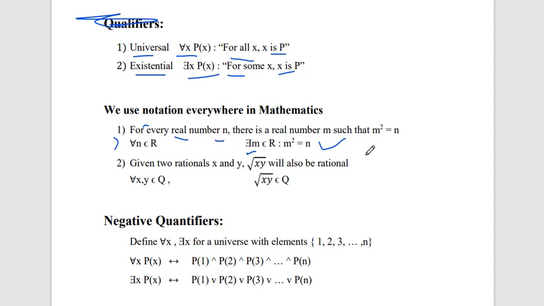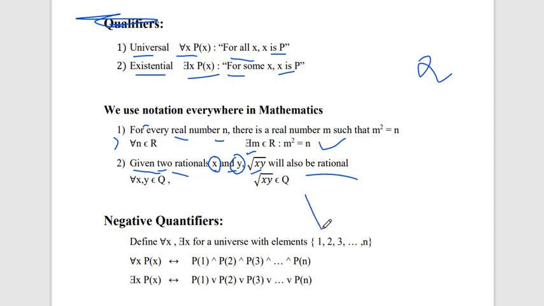Okay, let's take a second example: given two rationals x and y, the square root of xy will also be rational. Rational means it belongs to Q, not R as we talked about with real numbers. Here you can see there is no properly defined "some" or "all", so we can say this is "all" in Q.